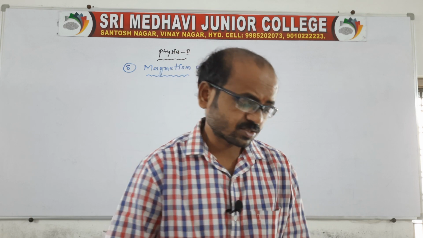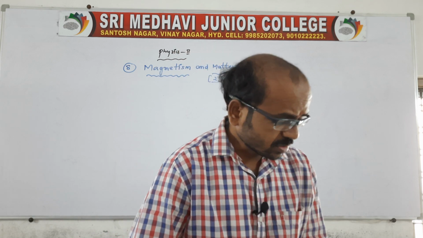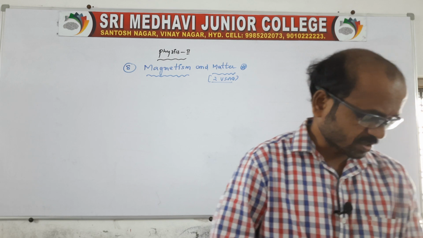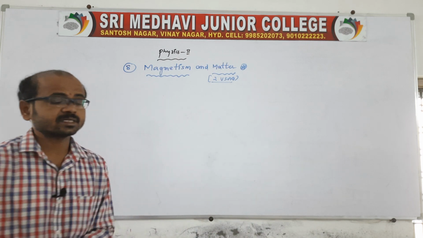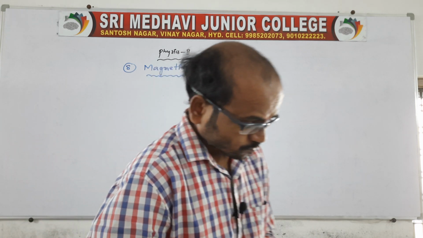A substance showing the property of attraction is named a natural magnet, which shows the property of magnetism, the attracting property. This is one point in magnetism.